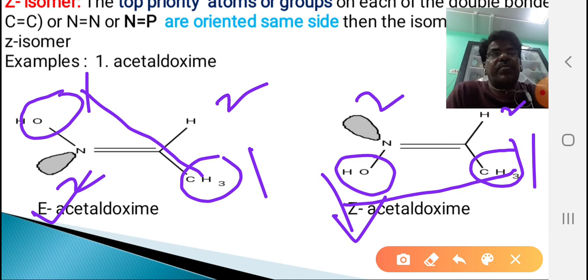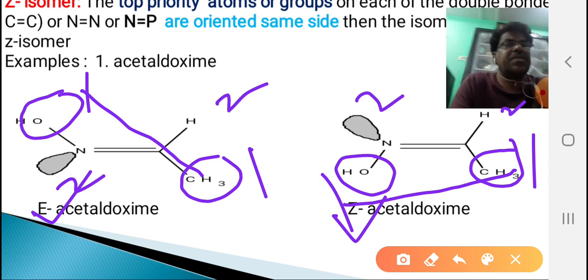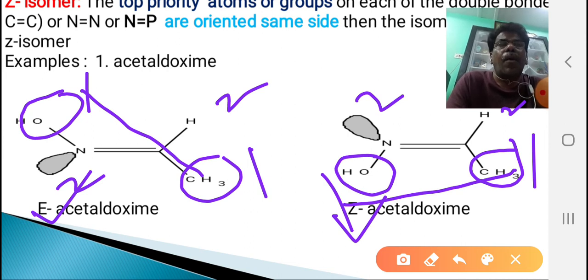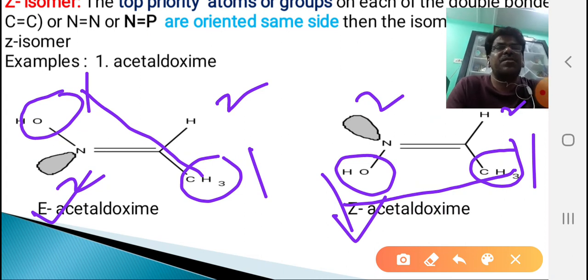To assign the priority, some rules are there. In our next classes we are going to discuss the rules. These rules are also applicable for optical isomers, to identify stereoisomers such as enantiomers: which is R, which is S, which is dextro, which is levo. They have the same structure but differ in spatial orientation, so we have to assign the name.